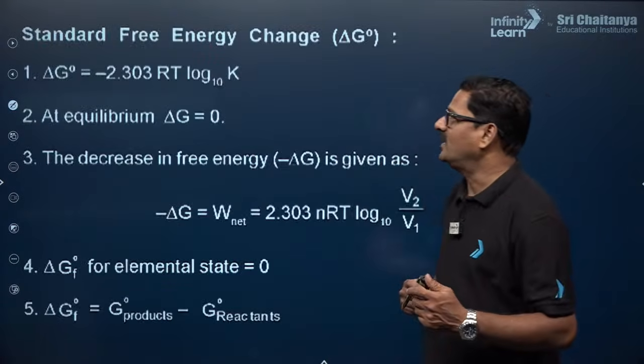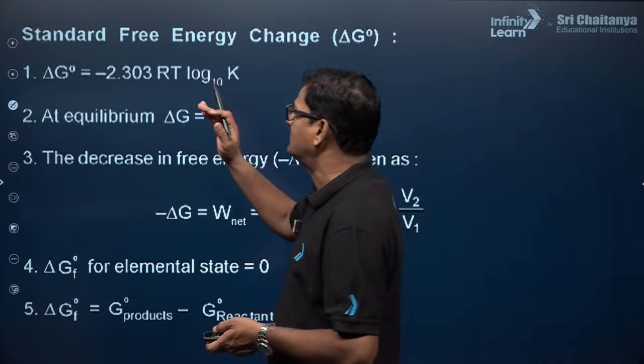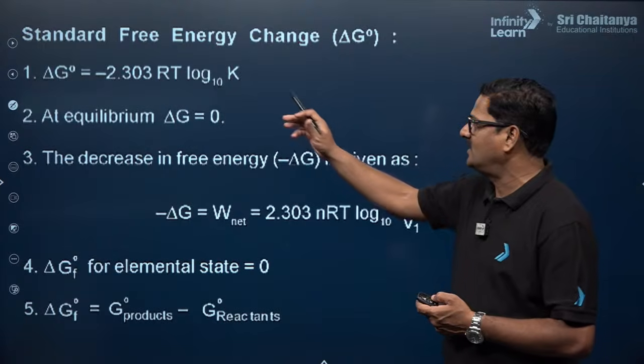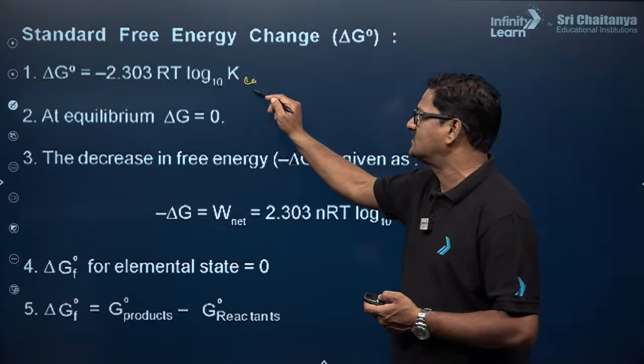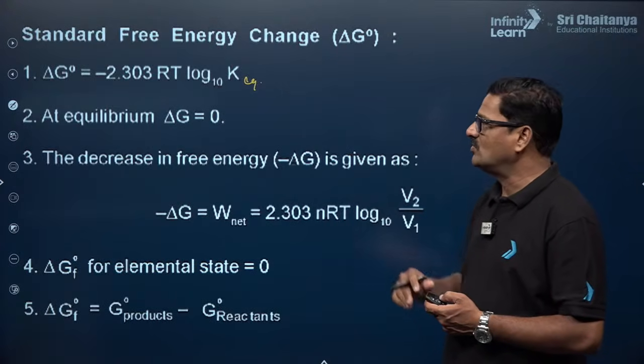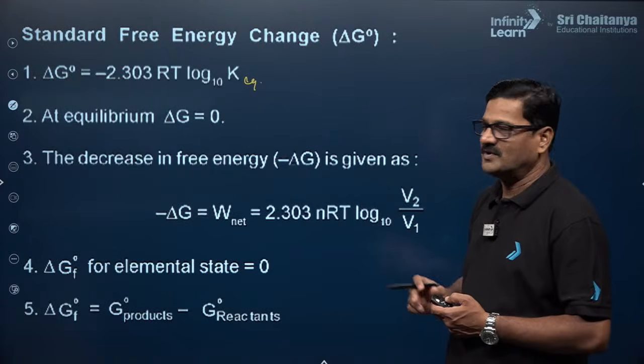Fine. Moving ahead, standard free energy change, delta G naught is equal to minus 2.303 RT log Kc, equilibrium constant. At equilibrium, delta G is equal to 0, so Qc becomes Kc here.